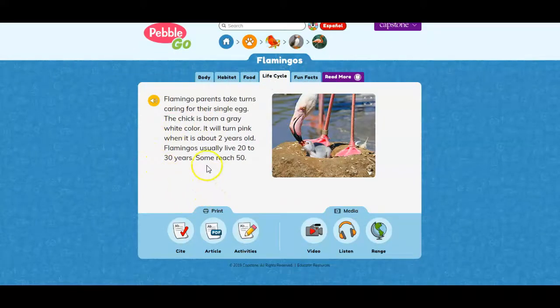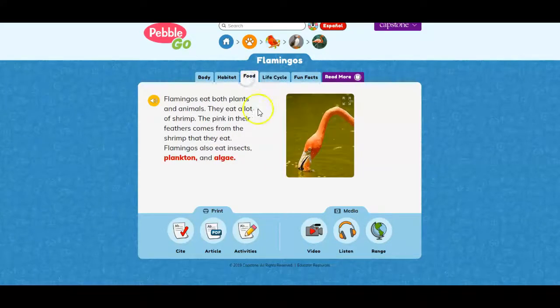Flamingos also lay eggs. And here we go. We have a baby flamingo here. Baby flamingos are grayish white and they turn pink when they're about 2 years old. So that's kind of an interesting thing about flamingos. The reason they're pink is because of what they eat, which is shrimp.